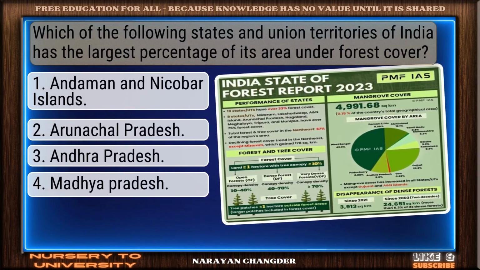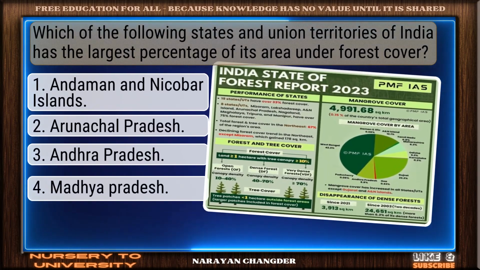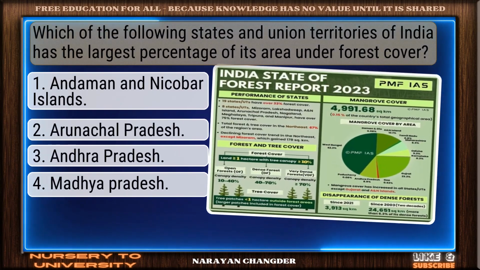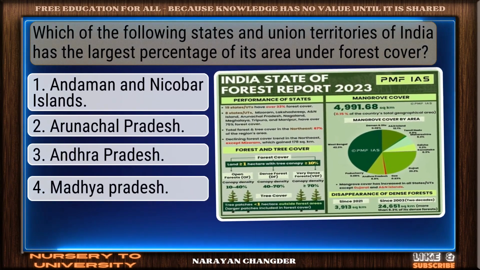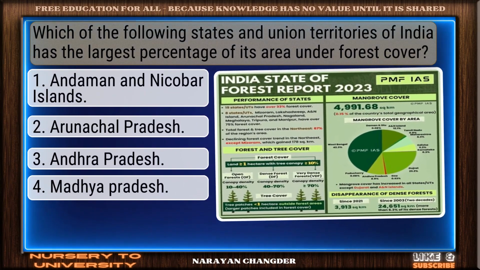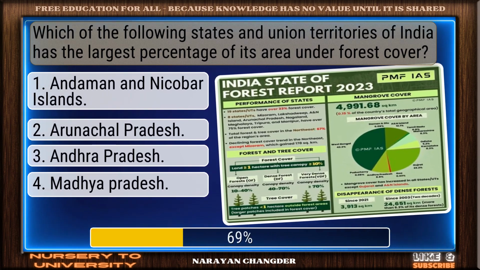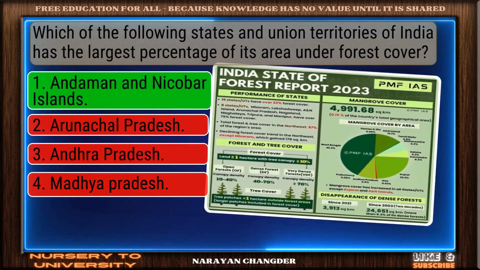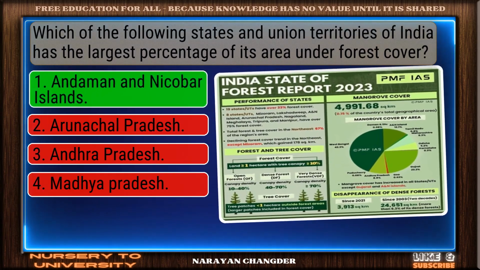Question number 21. Which of the following states and union territories of India has the largest percentage of its area under forest cover? Exactly. Andaman and Nicobar Islands make sense, and it is the right choice.